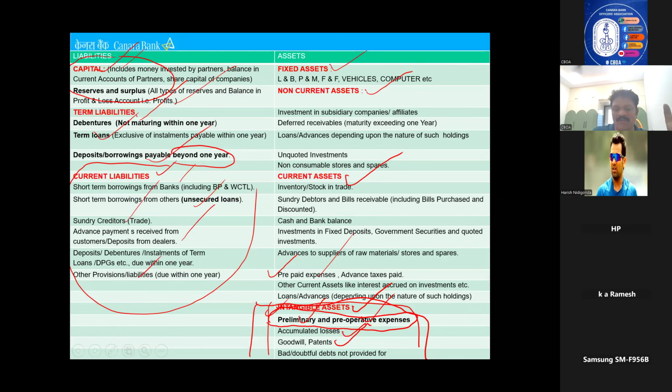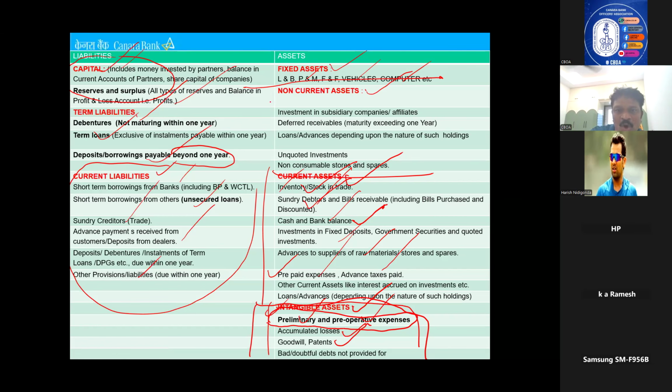Anything above 1 year, whatever loans you have, whatever house you are using, it is a term. Fixed assets are land and building, plant and machinery, vehicles, companies. Non-current and current assets, you see first. First, fixed assets is over. And current assets are inventory, debtors, cash and bank, investment in fixed deposit, advance to raw materials, prepaid expenses, advance taxes paid. All these come under current assets. But mostly in current assets we see stock, book debts, cash and bank balance. These three are very, very important to remember.